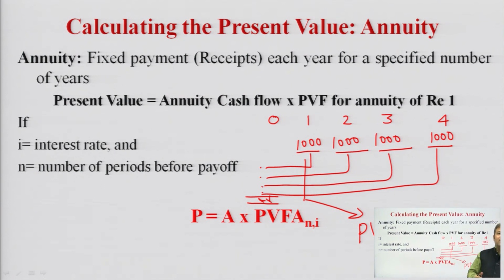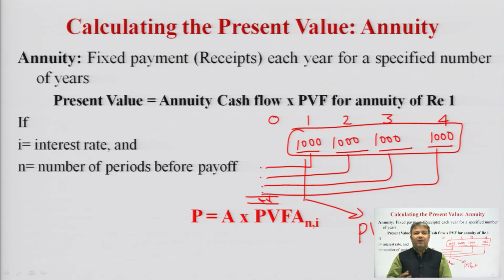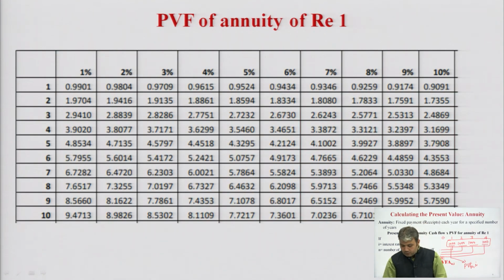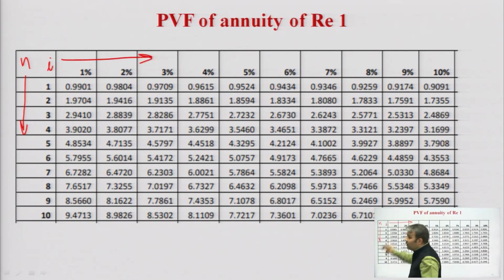Rather than sum them up, we are going to get a total amount of 4000, but in 4 years. So, let us try to calculate it with a given table. So, that is the PV of annuity of rupee 1. Here it has n, that is the period, and on the horizontal it is the I, that is the rate of interest.